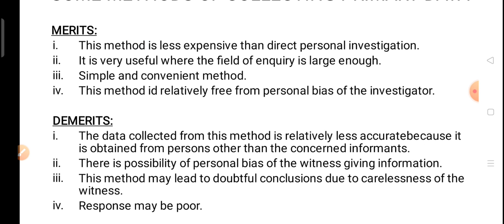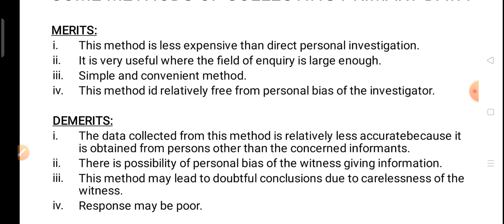Now this was the indirect oral investigation. What are the situations in which this method is suitable? Now we will be covering the merits and demerits of the indirect oral investigation. What are the merits? First is, this method is less expensive than direct personal investigation.